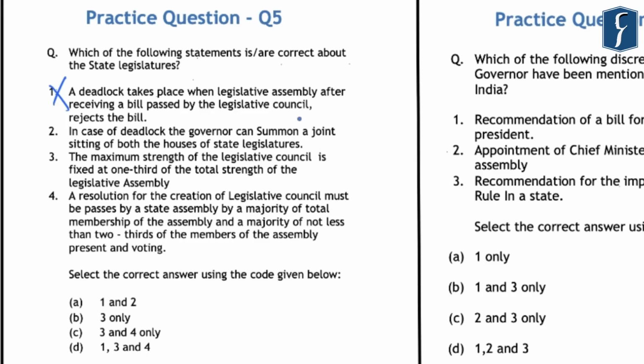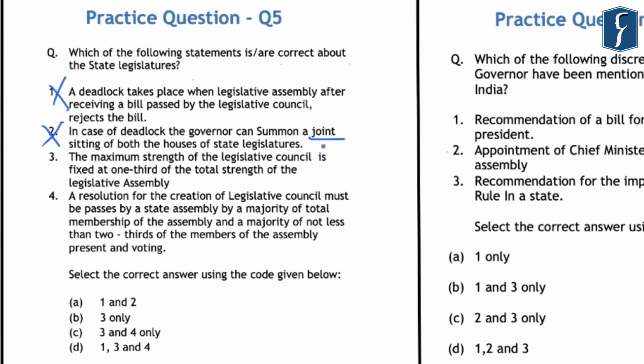Further, the second statement that in case of a deadlock, the governor can summon a joint sitting of both the houses of state legislatures. Now, this statement is incorrect because the mechanism for the resolution of deadlock is different in case of state legislatures from the mechanism of resolution of a deadlock when it takes place in the Parliament. So, in the case of Parliament, the president can summon a joint sitting of both the houses. However, in case of state legislatures, this mechanism has not been provided.